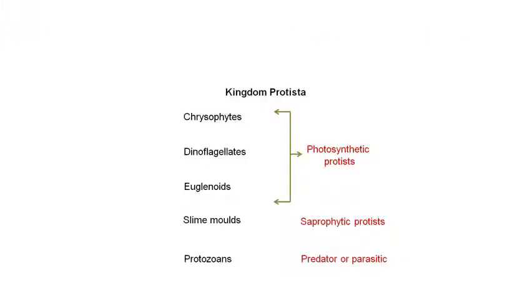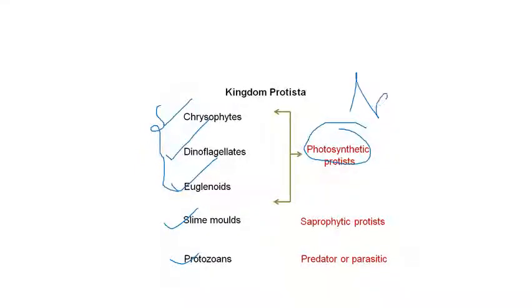The kingdom Protista has been divided into chrysophytes, dinoflagellates, euglenoids, slime molds, and protozoans. The chrysophytes, dinoflagellates and euglenoids are photosynthetic protists, meaning they have the characteristics of plants.